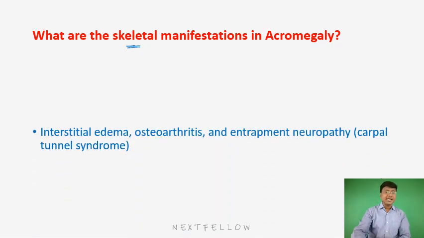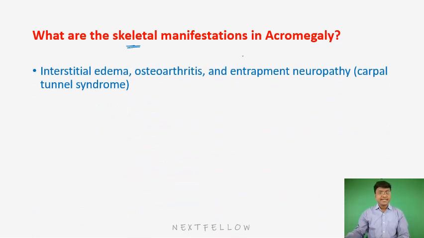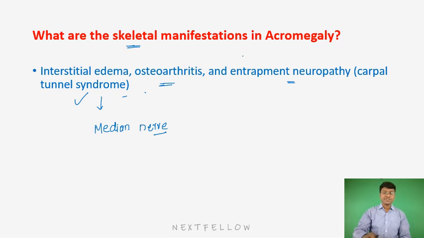But apart from that, the other skeletal manifestations include the development of osteoarthritis and entrapment neuropathy. Because the soft tissue surrounding the nerve gets compressed, that will make the individual develop what is called carpal tunnel syndrome. So in patients with carpal tunnel syndrome, there will be compression of the median nerve. These are the skeletal manifestations in patients with acromegaly. Next.